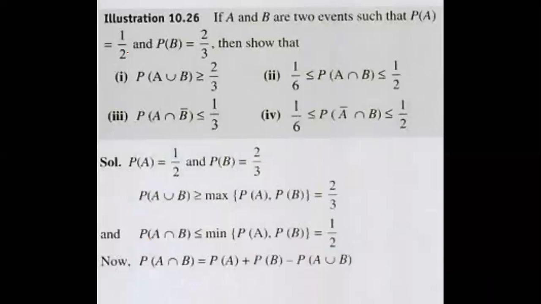See. Anyone, what is the answer? If A and B are two events such that P of A is 1/2 and P of B is 2/3, then show these cases. So these are the important models. Get it again. Write down, I will explain. Last time we discussed, how many of you remember? P of A or P of B is less than or equal to P of A union B, which is less than or equal to P of A plus P of B. That is the formula.